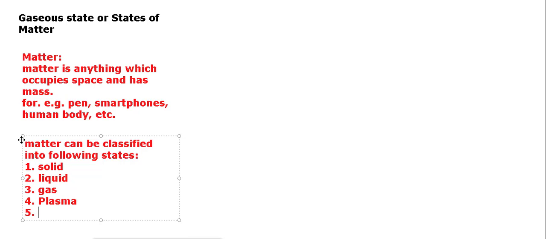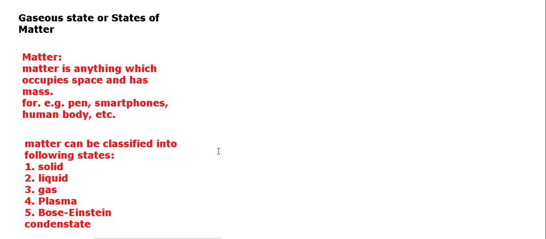And fifth is Bose-Einstein condensate. So these are the 5 categories, the 5 states of matter.